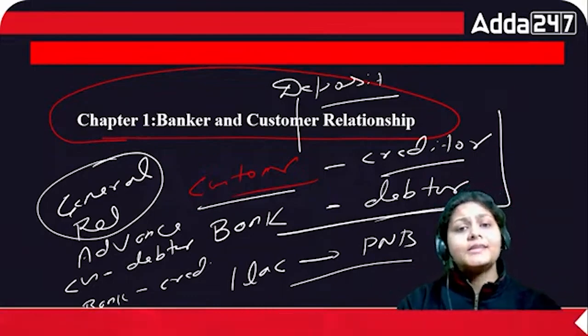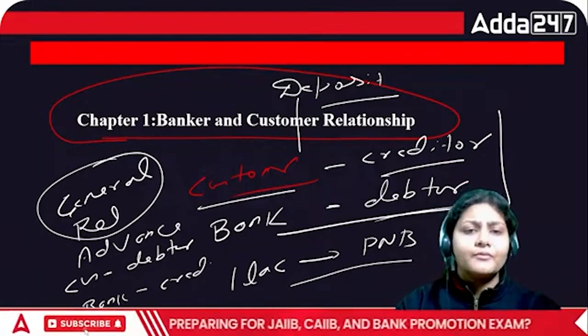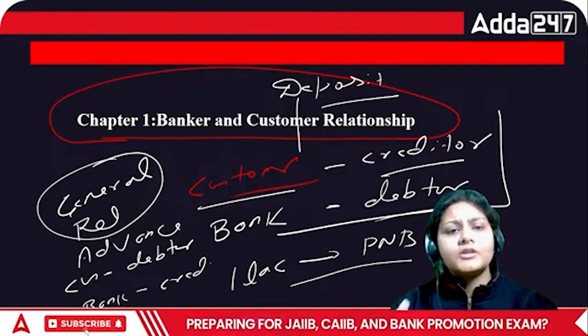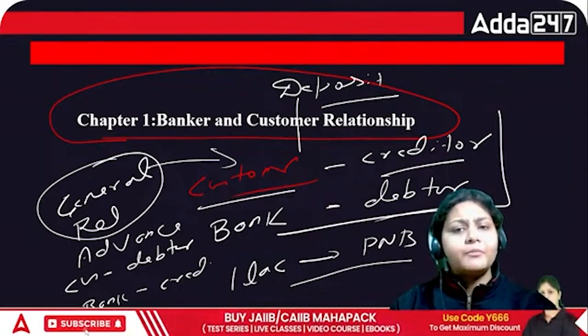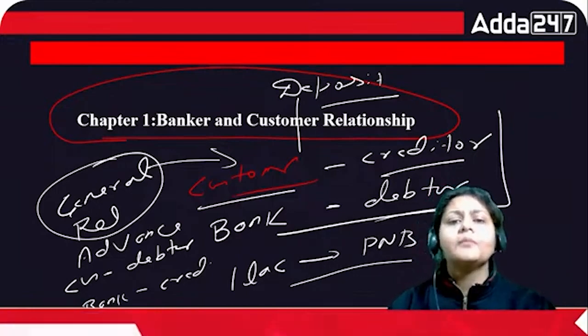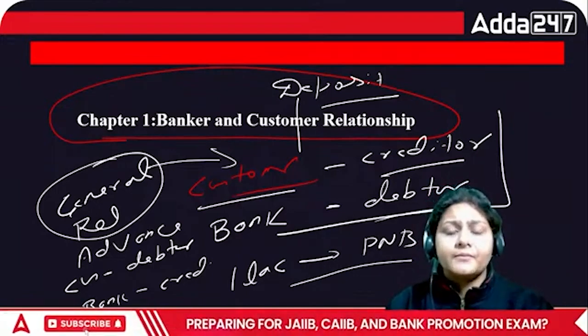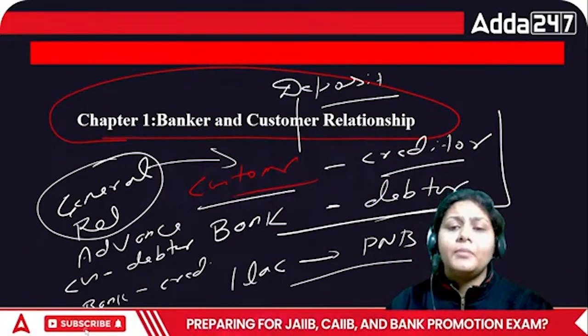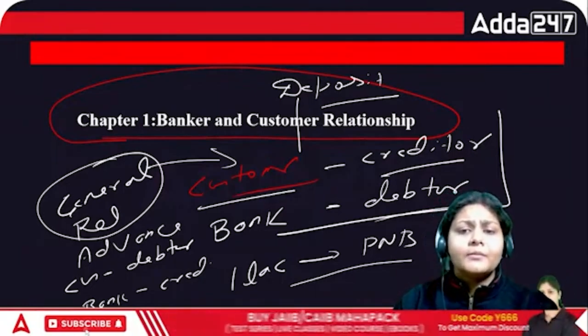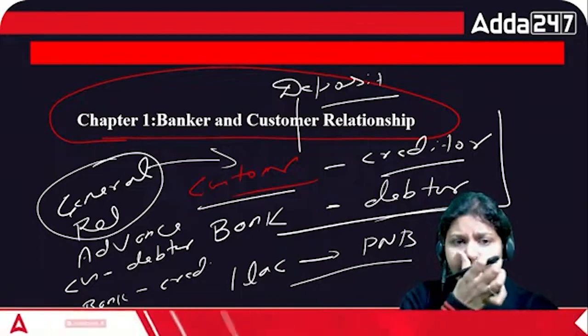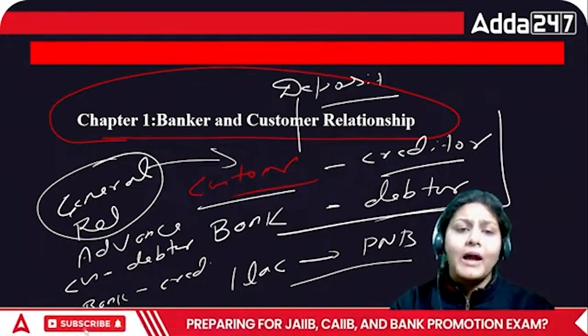So these are the two famous relationships, or the general relationship is this one. When I am depositing my money in the bank, I am the creditor because I am the depositor. So I am the creditor but the bank is the debtor. Whenever I want this amount of 1 lakh, I can ask the bank and the bank has to pay me back.